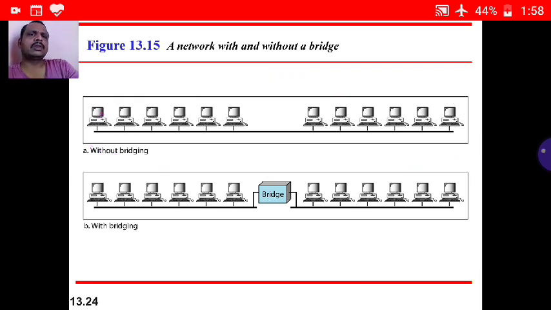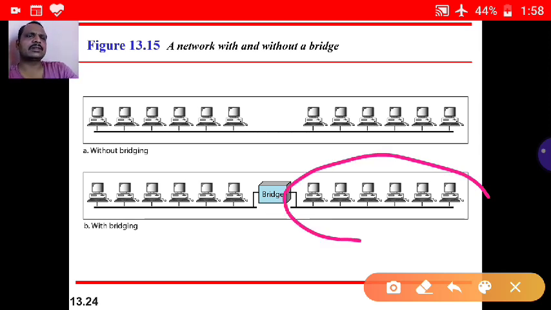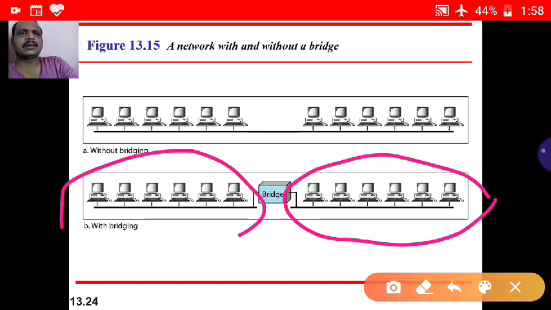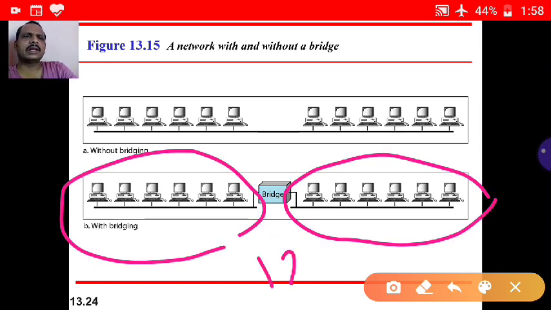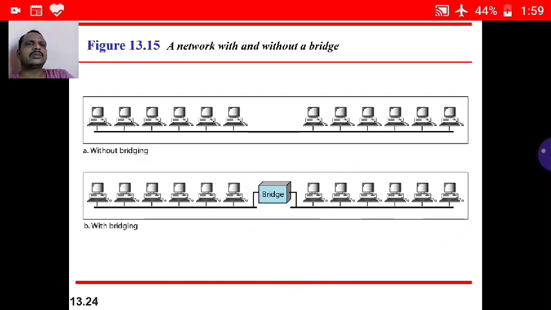Now come to the bridge concept. While using the bridge, the bridge is connected with two LANs. The first LAN has 6 computers, and the second LAN has another 6 computers. The 12 Mbps speed can then be shared between these two LANs of 6 computers, so each computer may get 2 Mbps. Like that, the speed is increased. That is why we use the bridging technique.